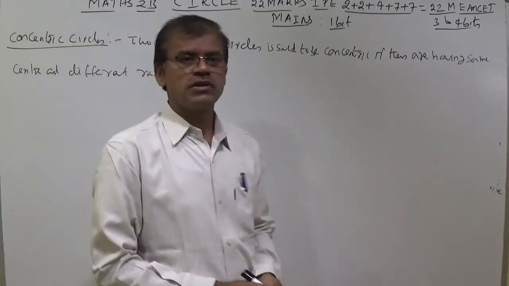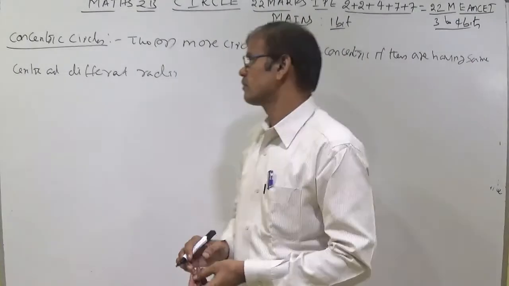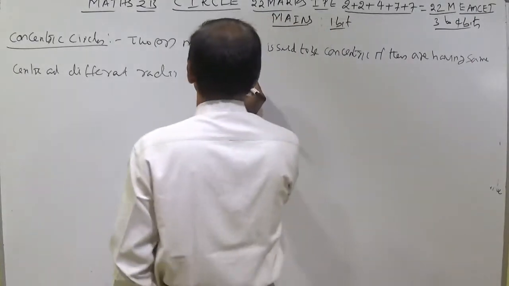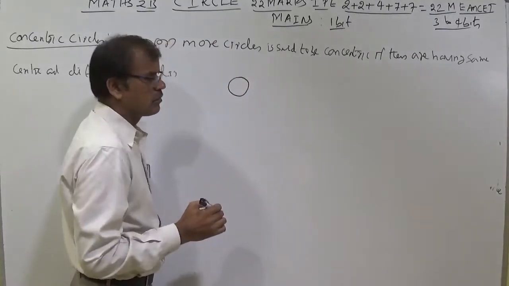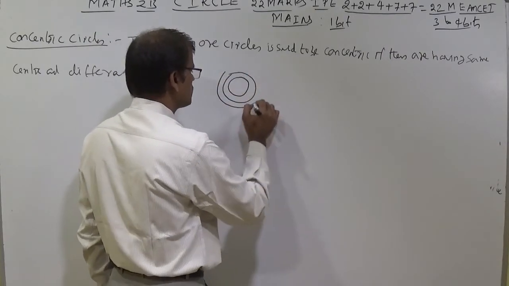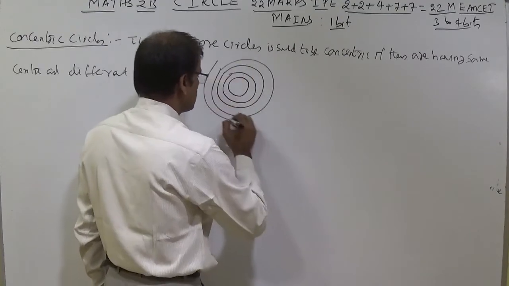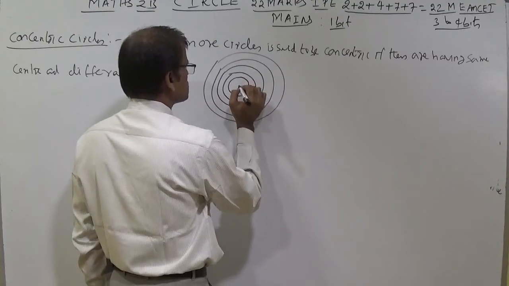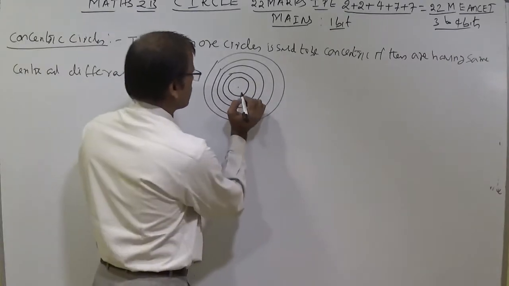Someone used to say this one radii. Radius, plural is radii. Notation is like this. Example, a ring or a bangle or a circular disc like a CD. These are the concentric circles, all circles having the same center.